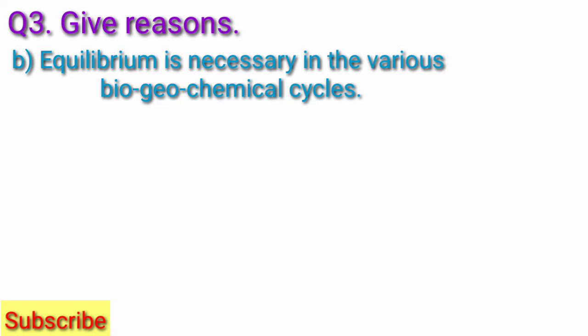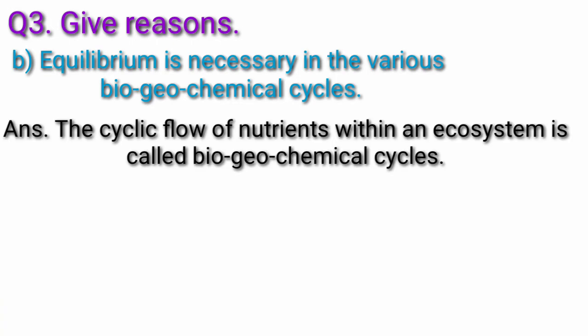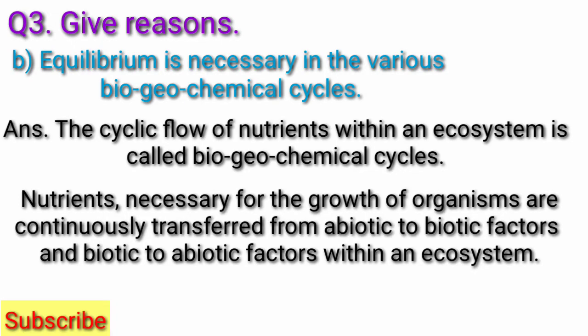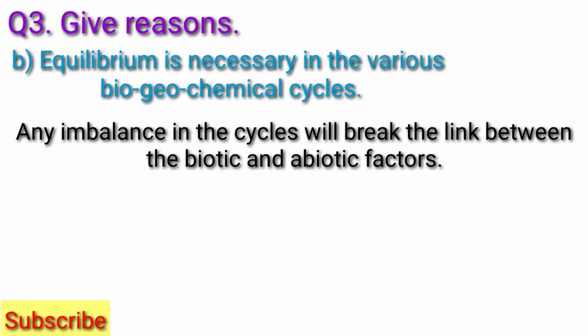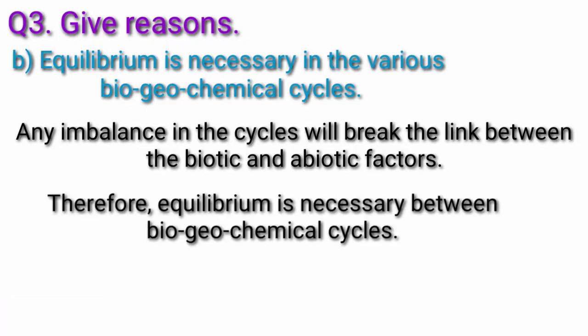Next, B. Equilibrium is necessary in the various biogeochemical cycles. Answer. The cyclic flow of nutrients within an ecosystem is called biogeochemical cycles. Nutrients necessary for the growth of organisms are continuously transferred from abiotic to biotic factors, and biotic to abiotic factors within an ecosystem. Any imbalance in the cycles will break the link between the biotic and abiotic factors. Therefore, equilibrium is necessary between biogeochemical cycles.